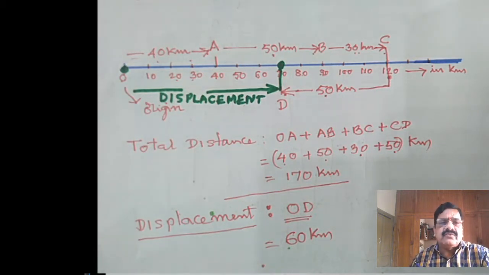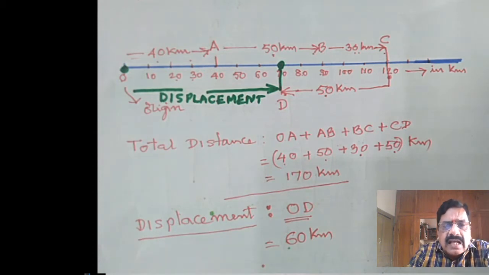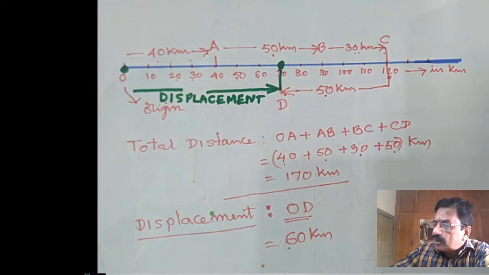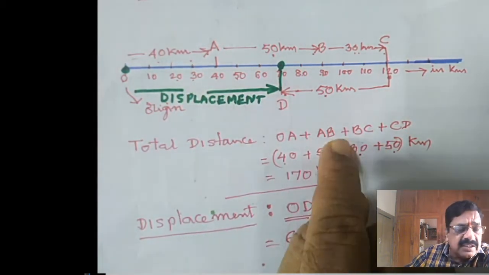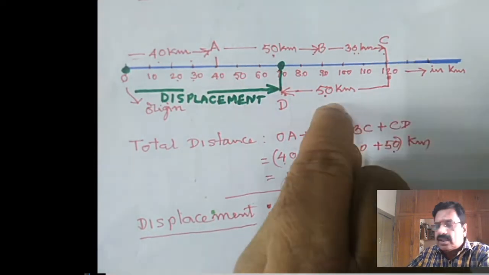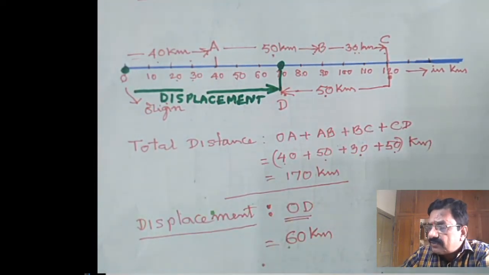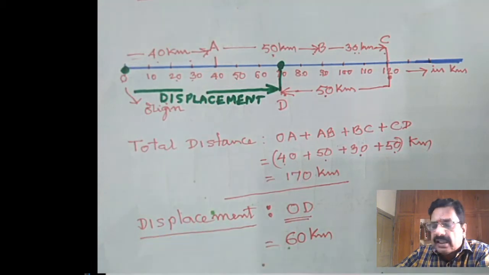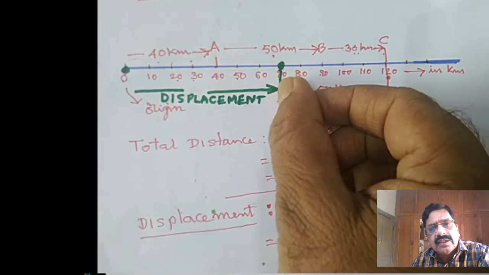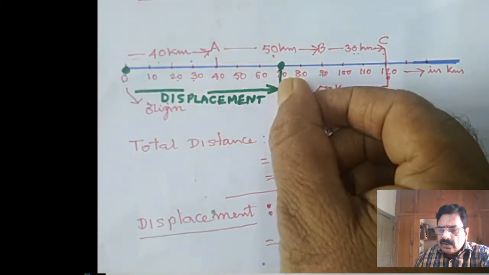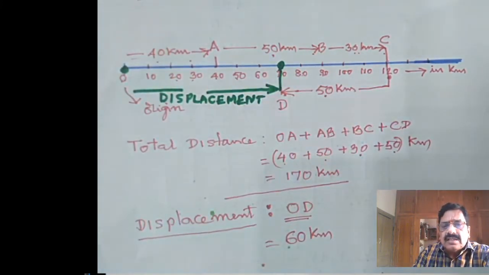As we have seen in the definitions, total distance means the actual length of the path covered by a person or object. Here it is the total length OA, AB, BC, CD, like that. Whereas displacement means the shortest distance from the initial point to the final point, from the initial point O to the final point D. That is displacement we can say. Are you able to understand? Now I will go to one more example. Just wait for some time.